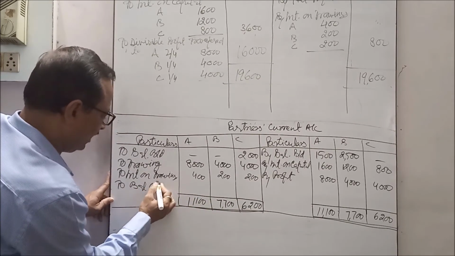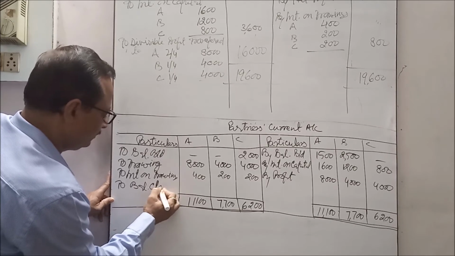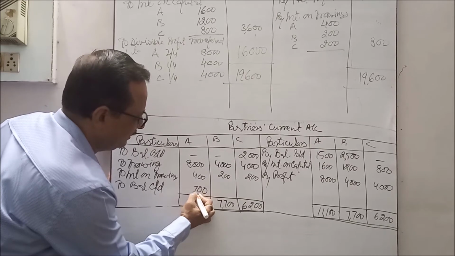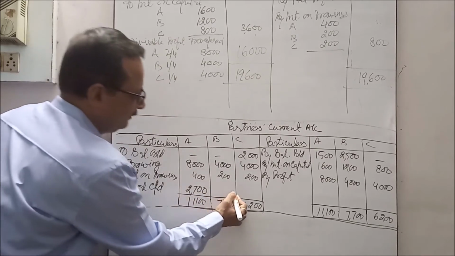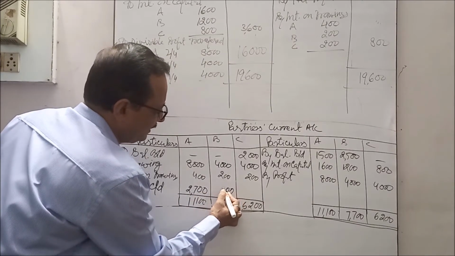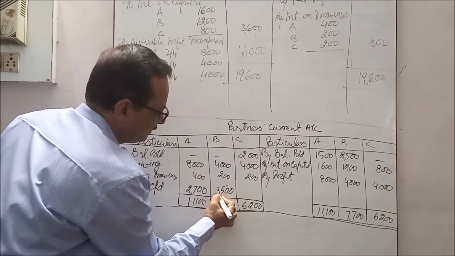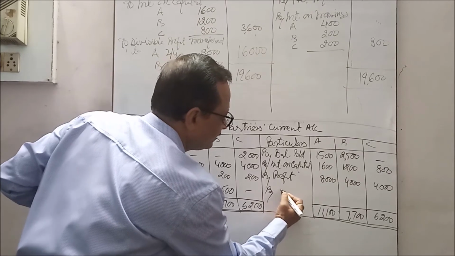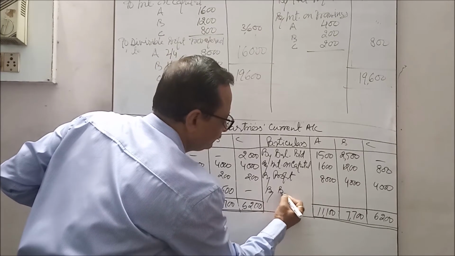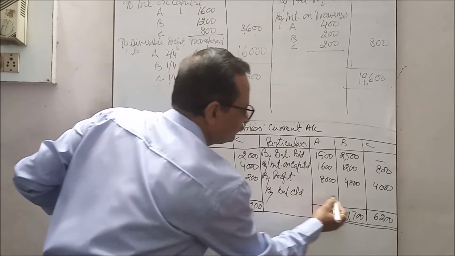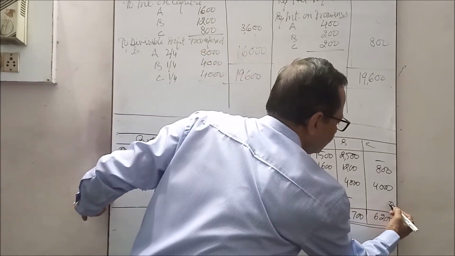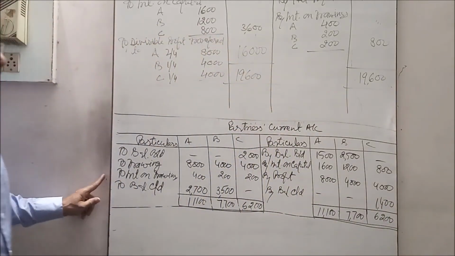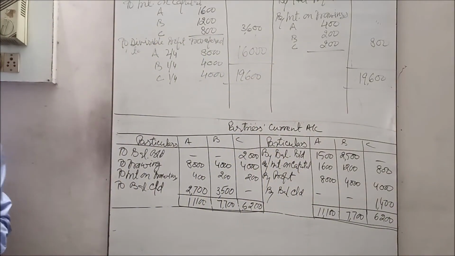To balance carried down: A's balance is showing credit balance 2,700. B is also showing credit balance 3,500, whereas C's balance is showing debit balance 1,400. This is partner's current account.